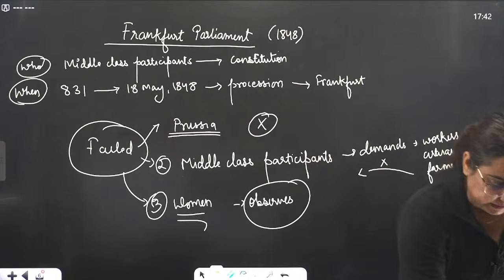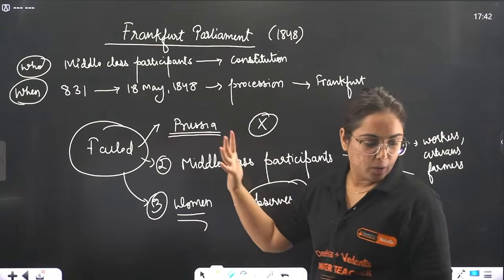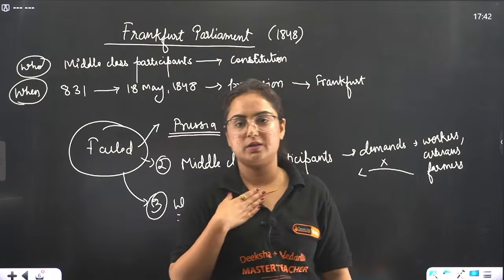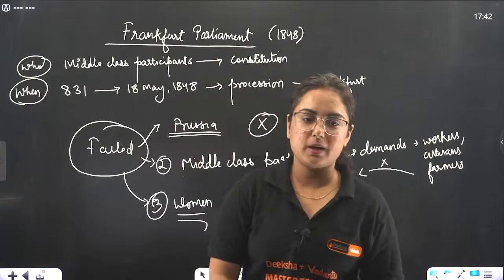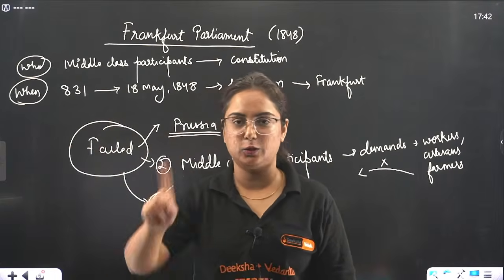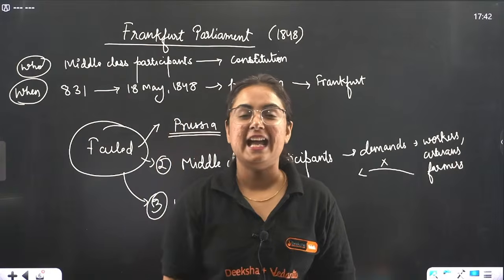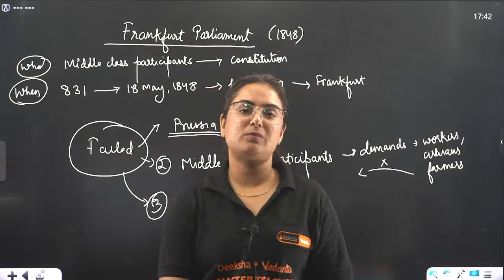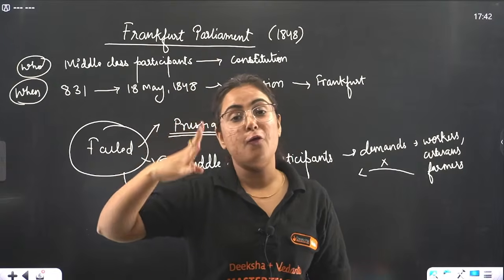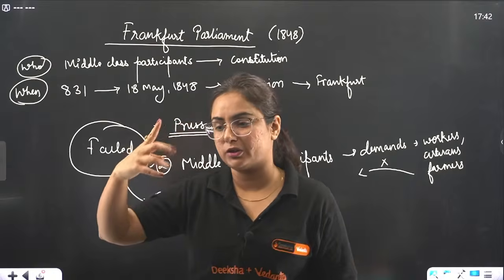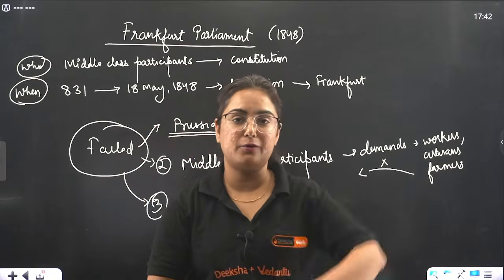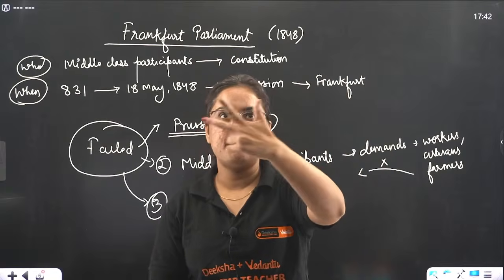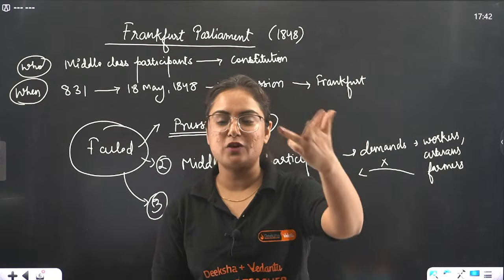So I believe that this Frankfurt Parliament topic is also done and dusted. Not dusted, don't dust it from your mind. Okay, what should we pick as the next topic from this chapter? The 4 next topics are very, very important. What are those important topics? First is unification of Germany, unification of Italy, Balkan crisis, strange case of Britain.